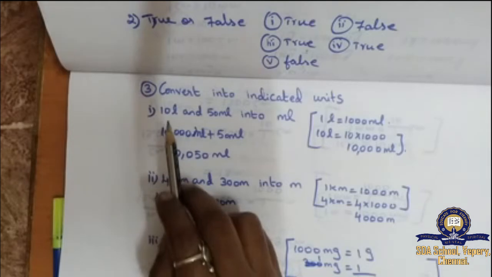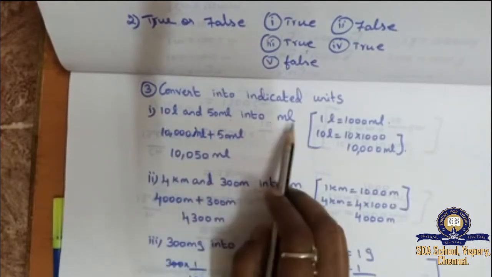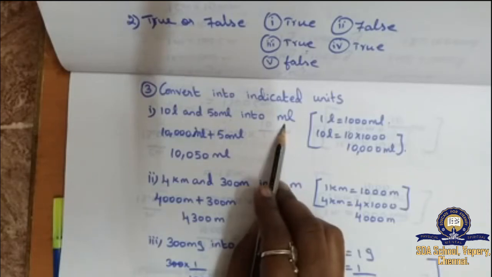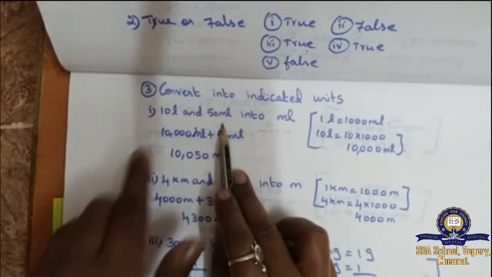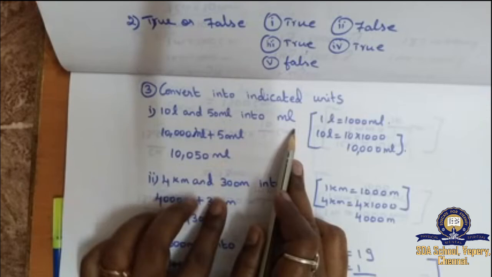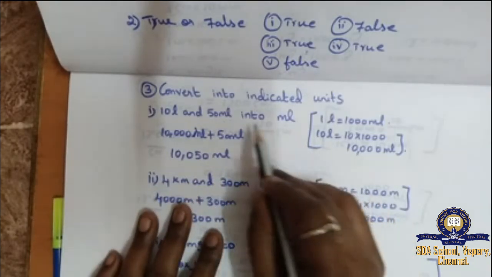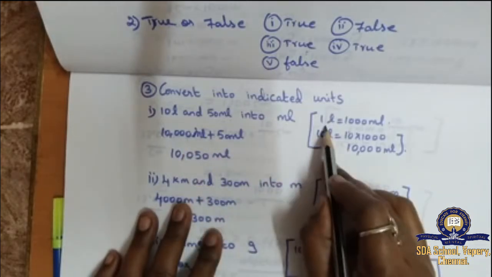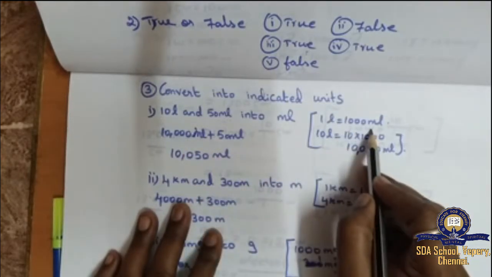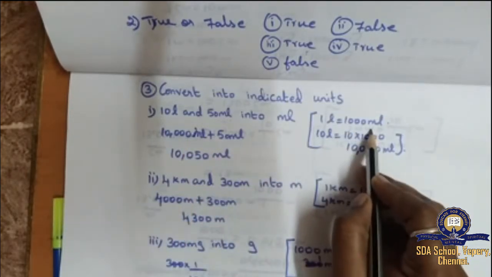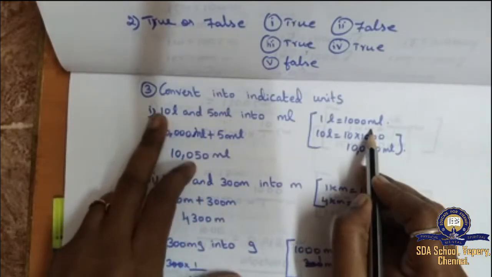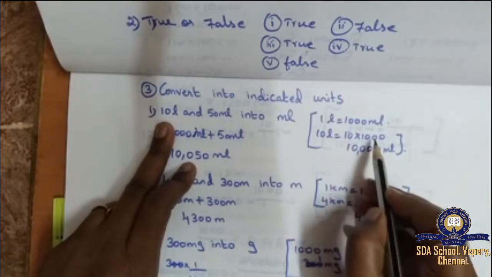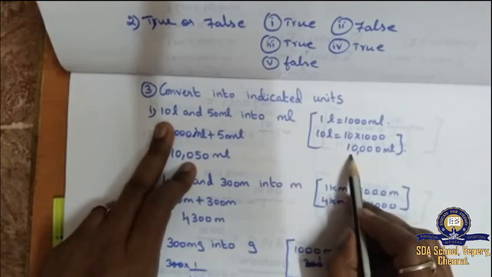First question, 10 liter and 50 ml into milliliter. For this question, liter and milliliter are given, so we need to convert into milliliter. First we'll convert the liter into milliliter. 1 liter is equal to 1000 milliliter. Here 10 liter is given, so 10 liter is equal to 10 into 1000 milliliter, that means 10,000 milliliter.